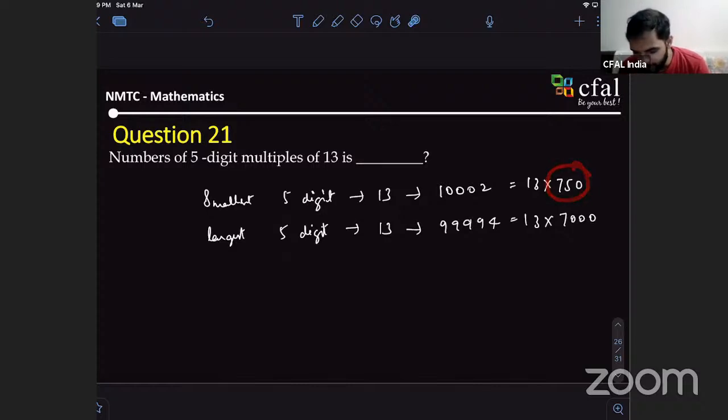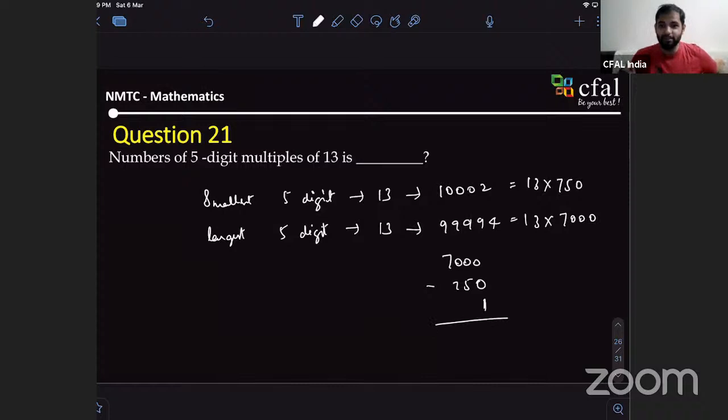So can you see this is starting from 750 and going to 7,000. These many multiples are there. Do you agree? Yes, sir. So all you have to do is subtract 7,000 minus 750. And you have to add one after that. Okay.